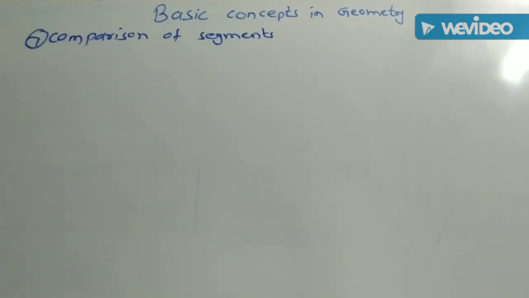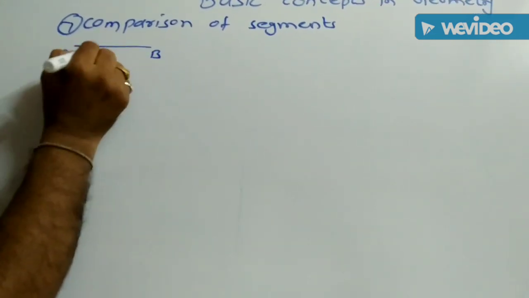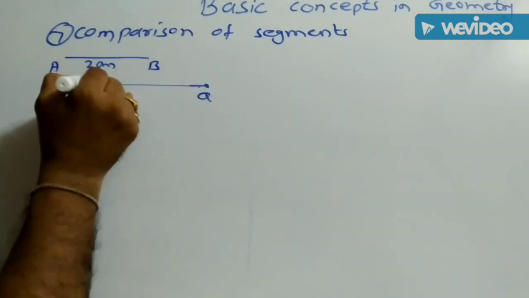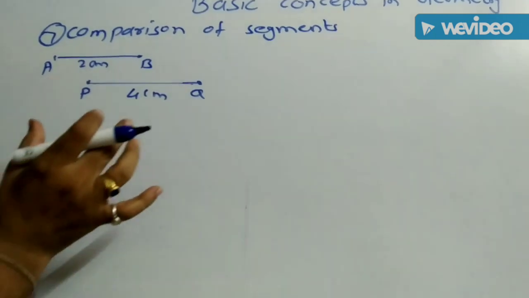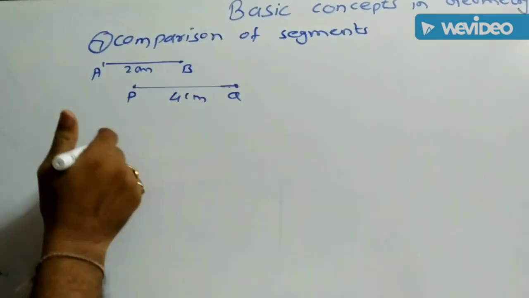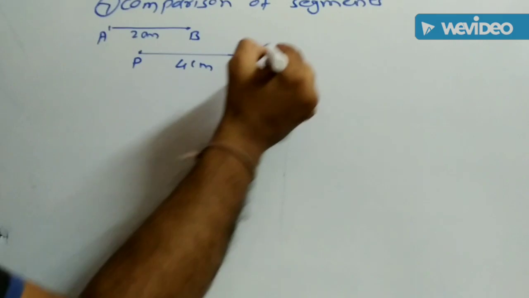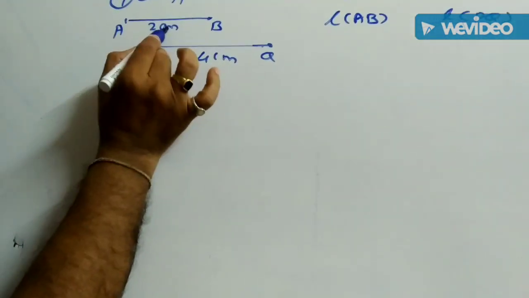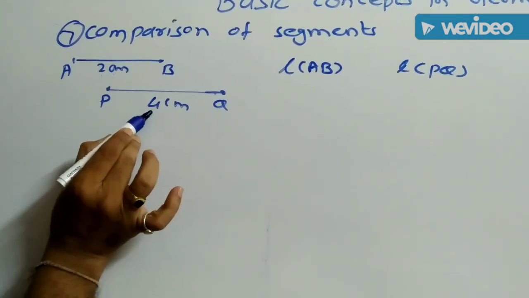Next topic is comparison of the segments. Suppose two segments are given, AB having length 2 cm, PQ having length 4 cm. Then we can say that the length of PQ is greater than length of AB. Therefore, in geometry these two segments are compared by using their lengths. Length of AB is 2 and length of PQ is 4. That is, length AB, 2 cm, is less than 4.